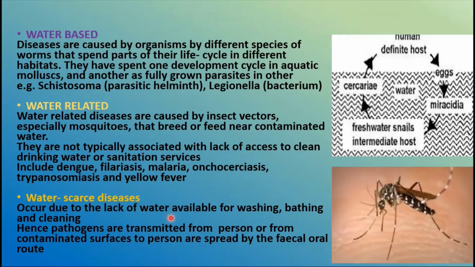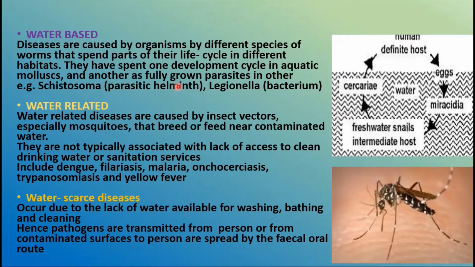Then moving to the water-based diseases. These are caused by different species of worms that spend part of their life cycle in different habitats. That means they spend one development cycle in aquatic hosts, for example molluscs, and another as fully grown parasites in other hosts. Examples here are schistosomiasis and Legionella.